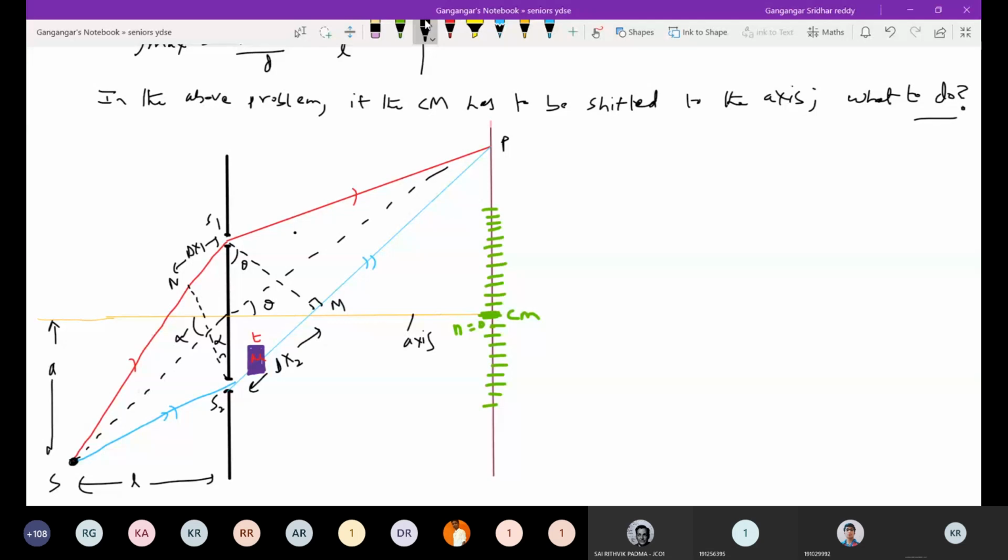So what is the best way to proceed? Delta x net is equal to. Don't jump to writing the formula directly. Better follow the procedure. So what is the procedure? Everywhere it is A. And what is lambda? Lambda is the wavelength of light here.